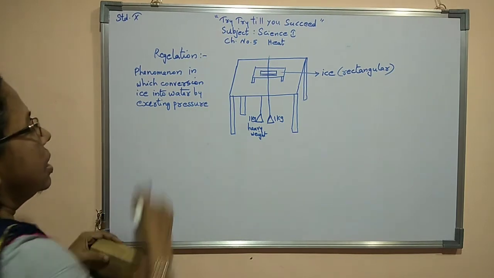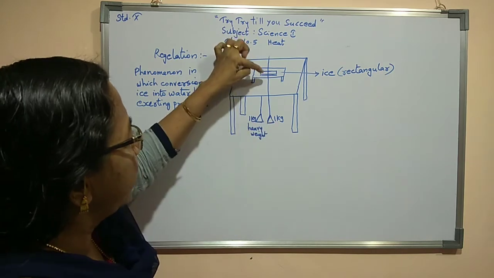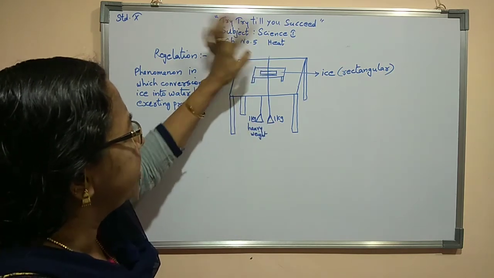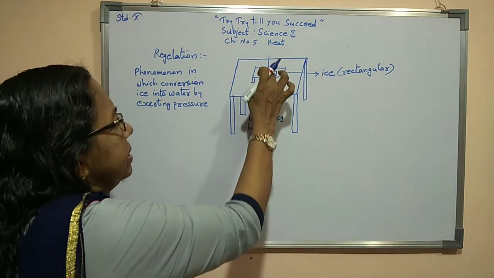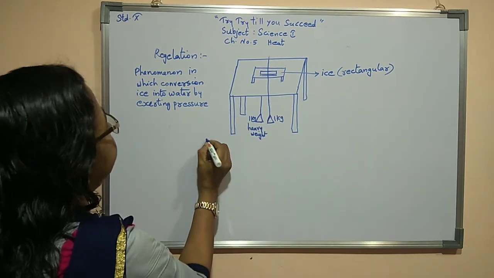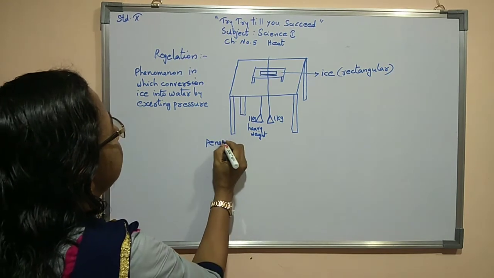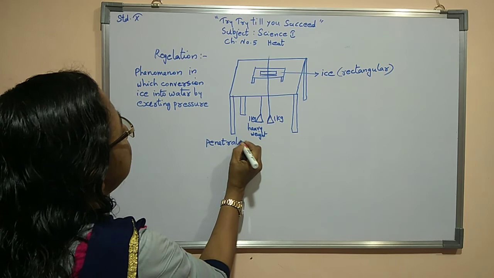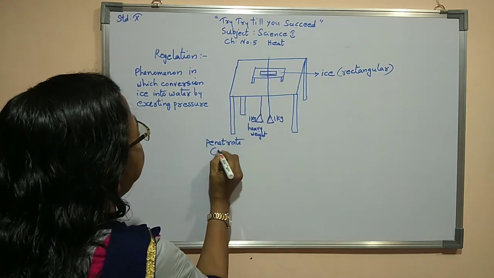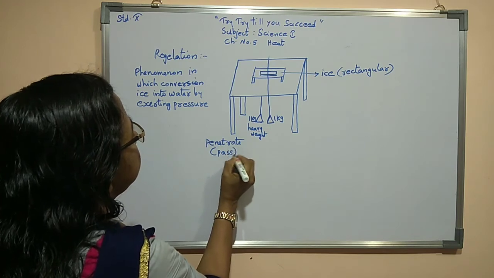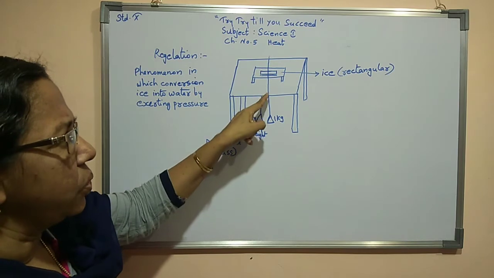So here what is happening? With the help of this heavy weight, pressure is exerting on this ice. As a result of it, you can find that this metallic wire penetrates. Penetrate means pass through the ice. When is it penetrating through the ice?